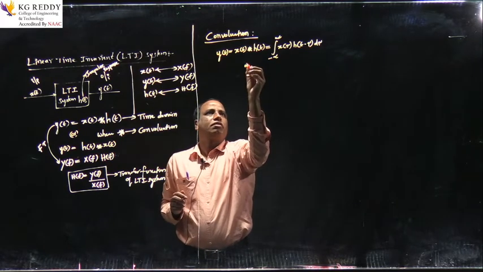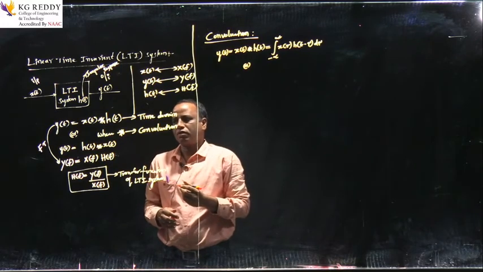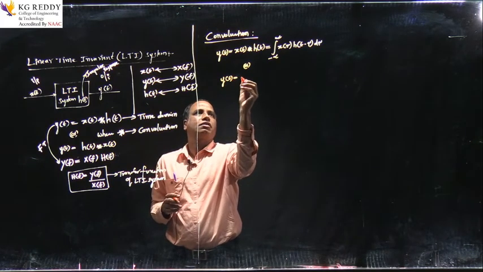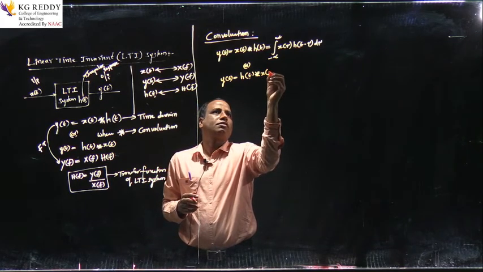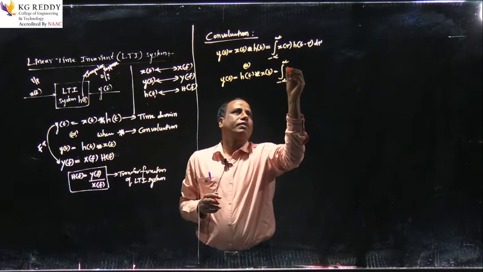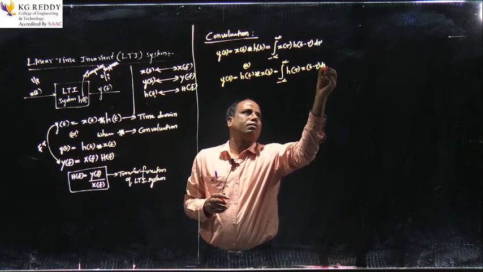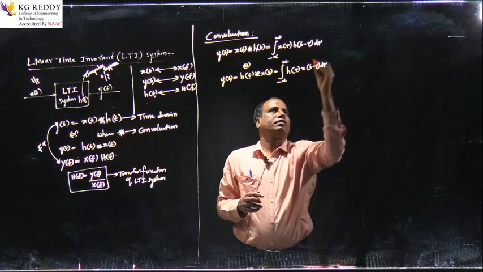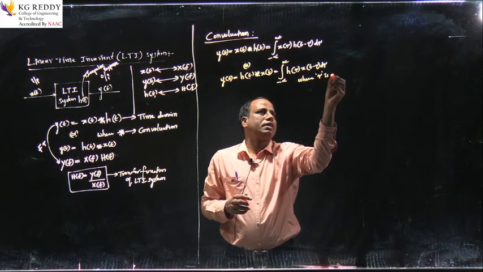And this can also be expressed, as I said, the convolution concept allows the commutative property. So this y of t can also be expressed as h of t convolution with x of t, which is equal to integration from minus infinity to plus infinity h of tau x of t minus tau d tau. Here, tau is a dummy variable.